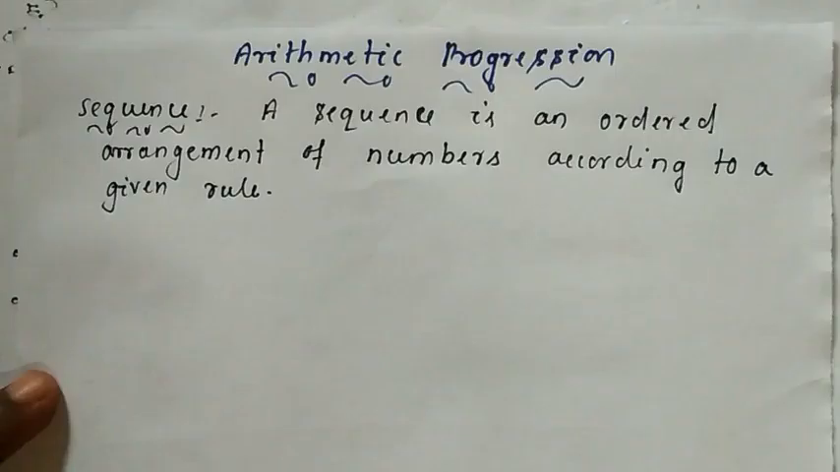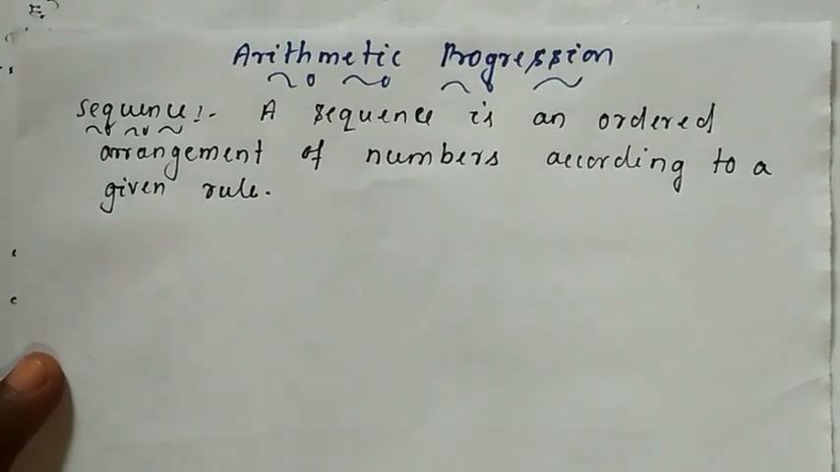Clear? Now I'll explain about sequence. So what is sequence? A sequence is an ordered arrangement of numbers according to a given rule. Again I am saying, a sequence is an ordered arrangement of numbers according to a given rule. Or you can say a sequence is a set of numbers which are arranged according to any specific rule. Remember, the numbers are arranged. The set of numbers which are arranged according to a specific rule is called a sequence.